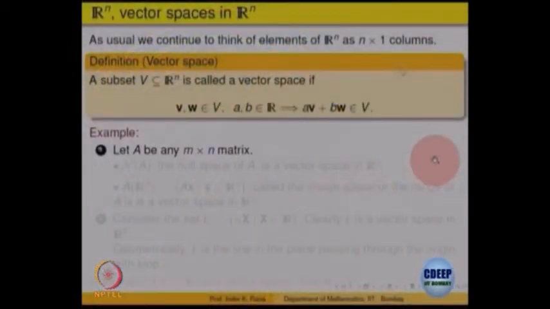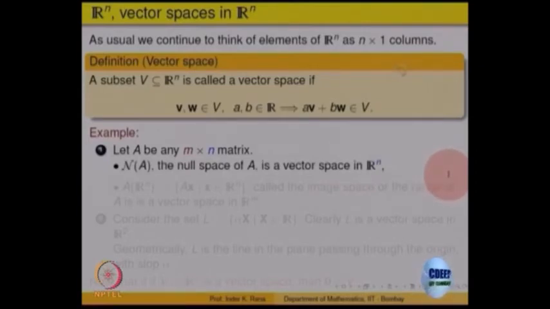So, let us look at examples. For any m cross n matrix, look at the null space. Null space is a subset of what? Rm or Rn? The matrix is m cross n, you are going to compute Ax, so x should be of order n. So, the null space is a subset of Rn and it is a vector space, right.